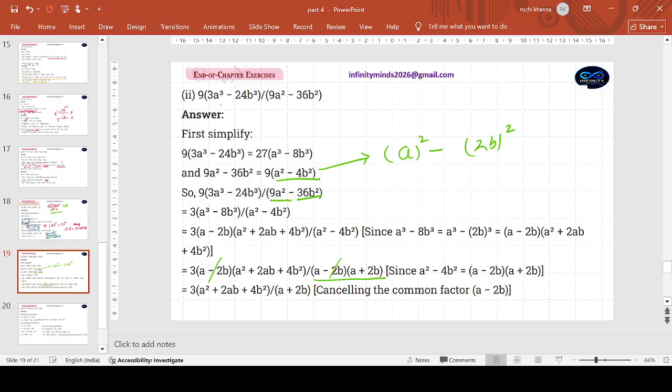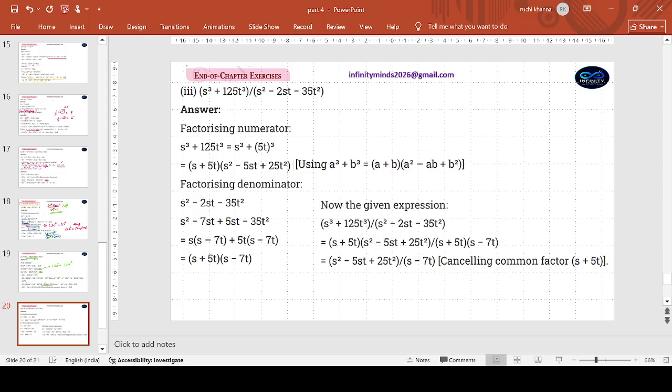This can be slightly challenging for you. This also you mark and practice it once. As you have to take common also, this is a cube minus 8b cube. So that is a cube minus b cube formula that we apply. A minus b bracket a square plus ab plus b square.